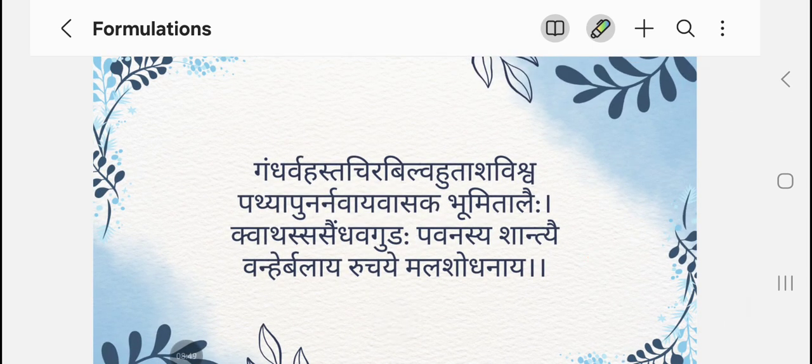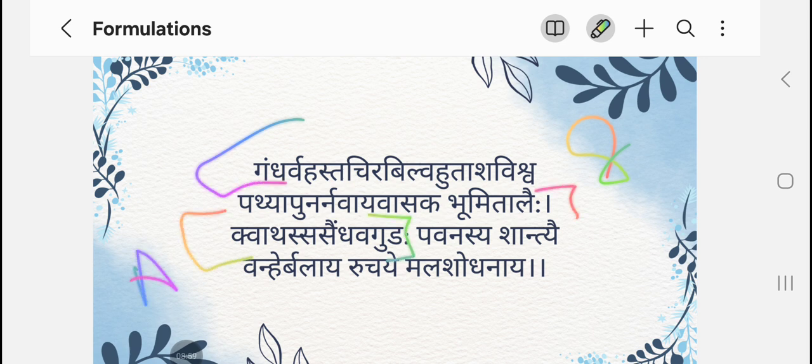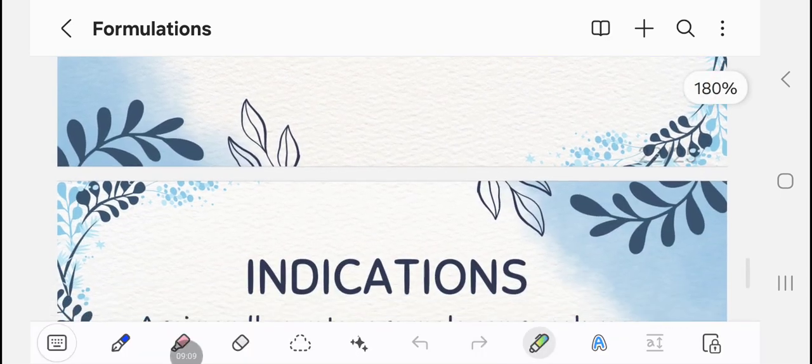Gandharvahasta Chiruvilva Hutasha Vishva Patya Punarnavaya Vasaka Bhumitalaihi. Kvatha Sasaindava Gudaha. This is the Anupana. Pavanasya Shantyo Vahnibalaya Ruchu Malashodhanaya. This is the indication: Pavanasya Shantyo Vahnibalaya Ruchu Malashodhanaya.